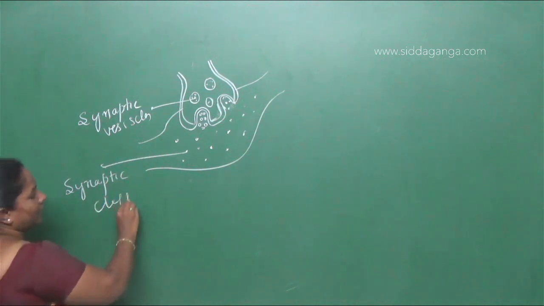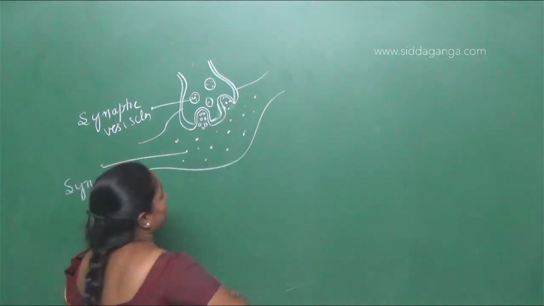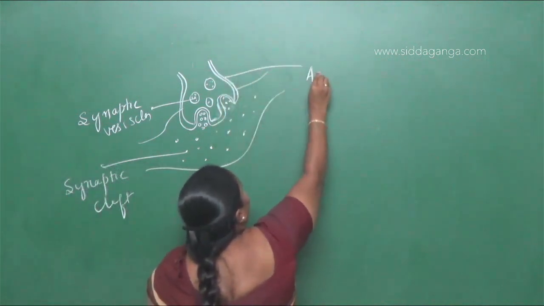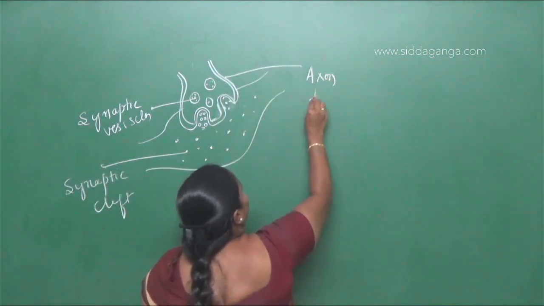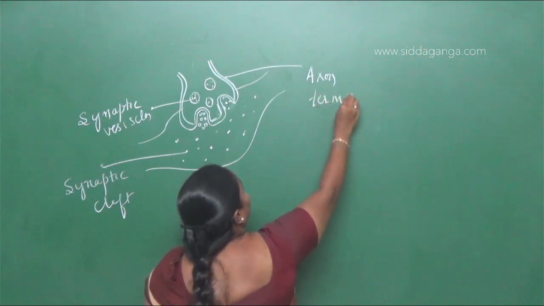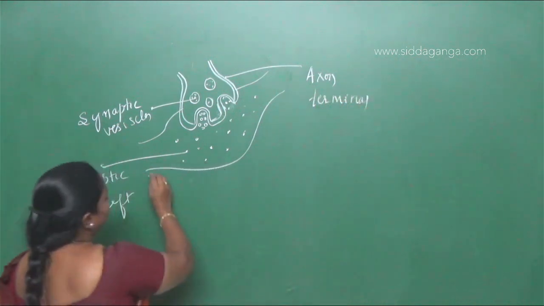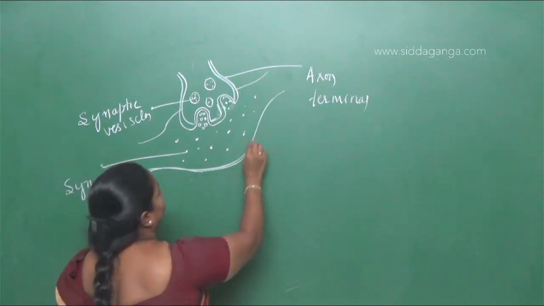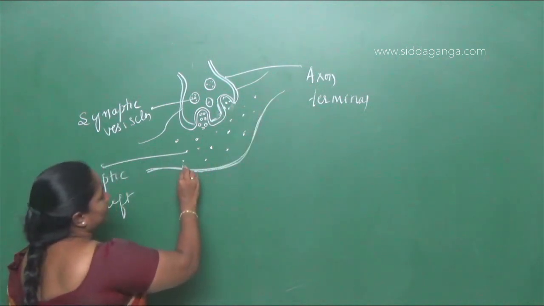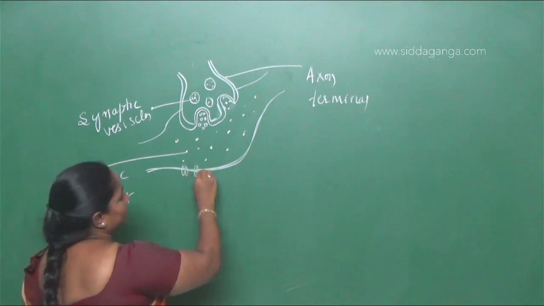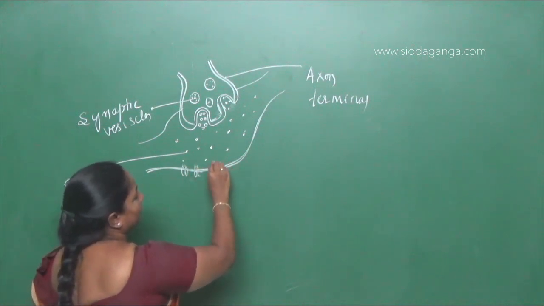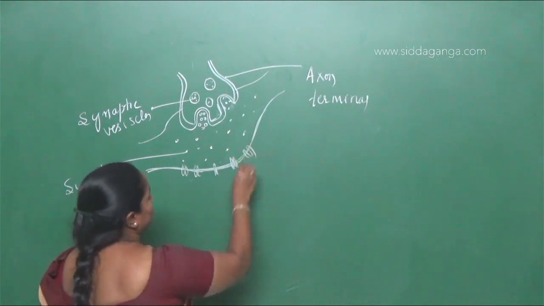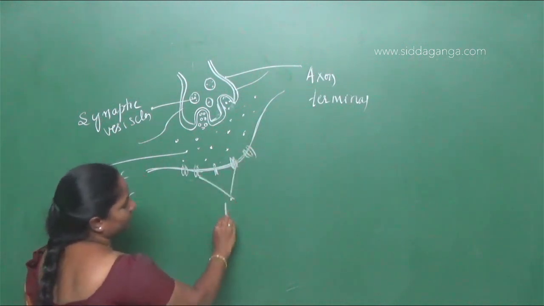So this is an axon terminal. It is an axon terminal, right? Here on the dendrite region, on the dendrite we have the receptors. So the receptors are present at the dendrite end of one dendrite. So these are receptors. Okay.